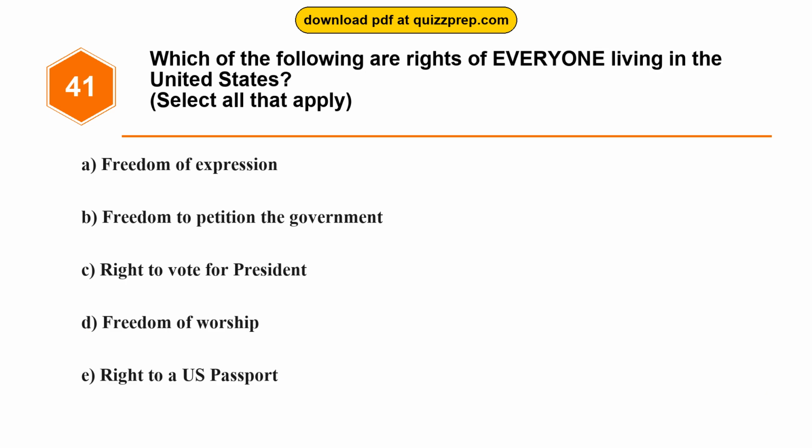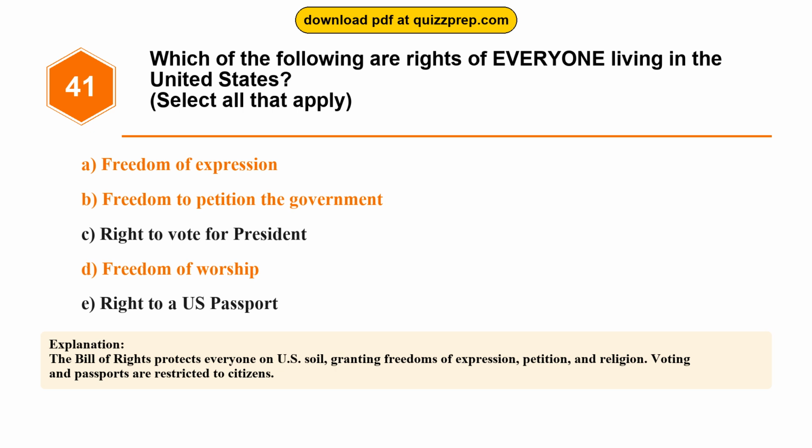Question 41. Which of the following are rights of everyone living in the United States? Option A, freedom of expression. Option B, freedom to petition the government. Option C, right to vote for president. Option D, freedom of worship. Option E, right to a U.S. passport. The correct answers are options A and B and D. Freedom of expression, freedom to petition the government, freedom of worship. The Bill of Rights protects everyone on U.S. soil, granting freedoms of expression, petition, and religion. Voting and passports are restricted to citizens.